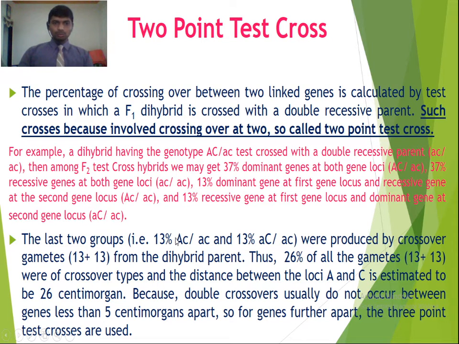So the last two groups, 13% capital A small c and 13% small a capital C, were produced by crossover gametes from the dihybrid parent. So these are the crossovers or recombinants. Thus 26% of all the gametes were of crossover type and the distance between the loci A and C is estimated to be 13 plus 13, that is 26 centimorgans or map units. Because double crossovers usually do not occur between genes less than 5 centimorgans apart, for genes further apart the 3-point test crosses are used.